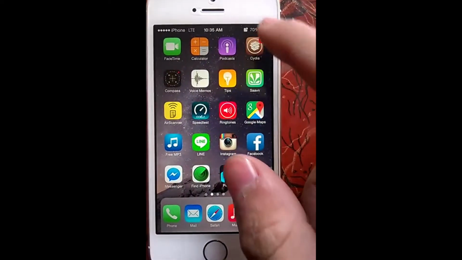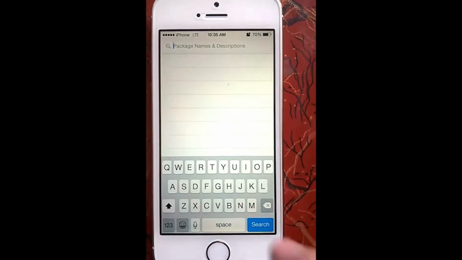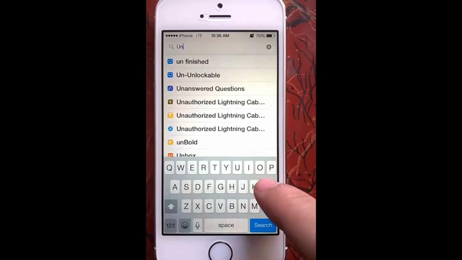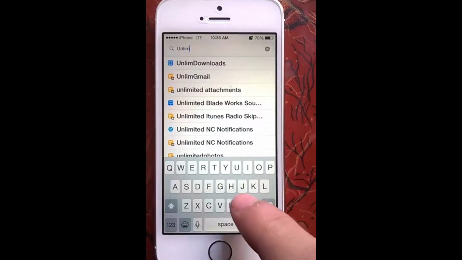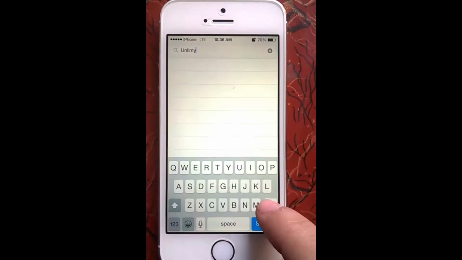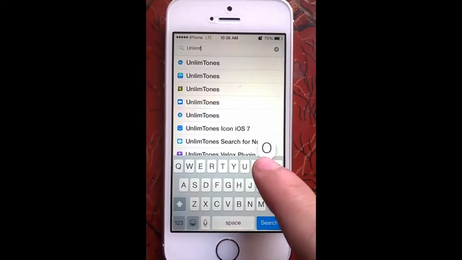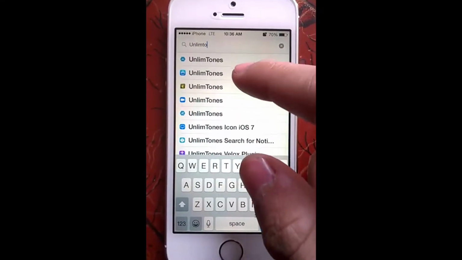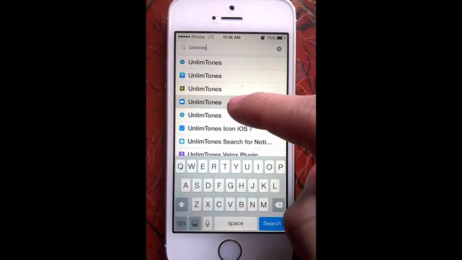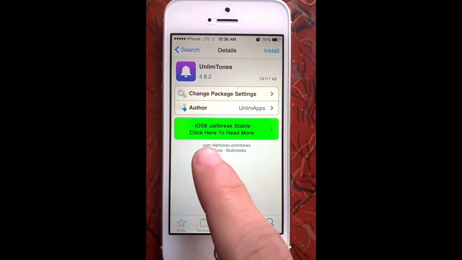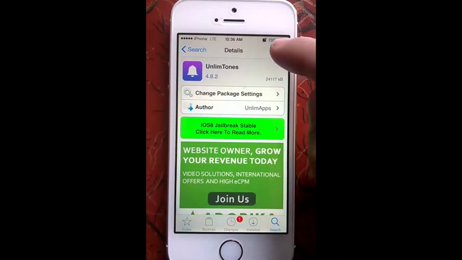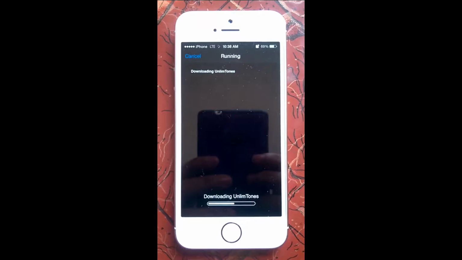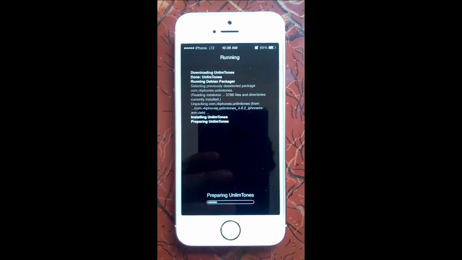So, let's start. Go to Cydia and then search for UnlimTones. UnlimTones is yes free again. Make sure to check the version is 4.8.2 or above. Press install, confirm, and then let the tweak download.